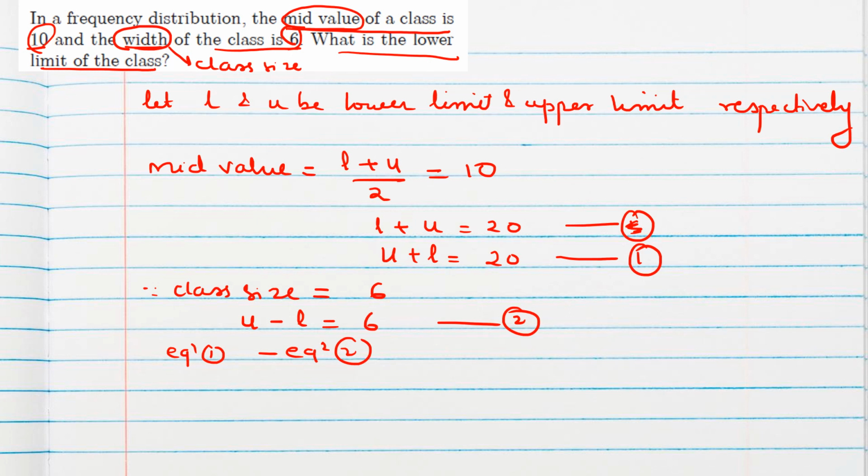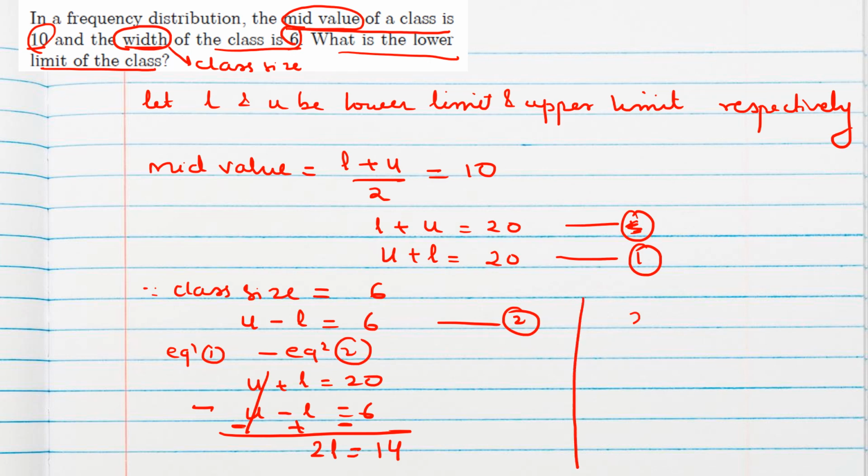So U minus U will go. I will write separately: U plus L equals 20, U minus L equal to 6, subtraction. So U minus U will go, L plus L is 2L, and 20 minus 6 means 14. So 2L is equal to 14, that is L is 14 by 2, which is 7. So the lower limit has come directly. The lower limit of the class is 7.